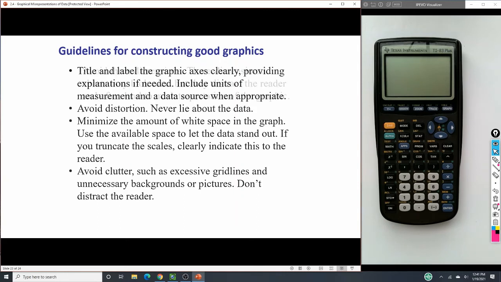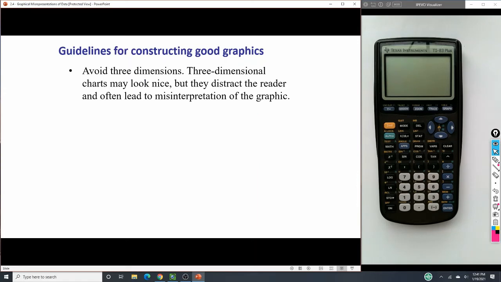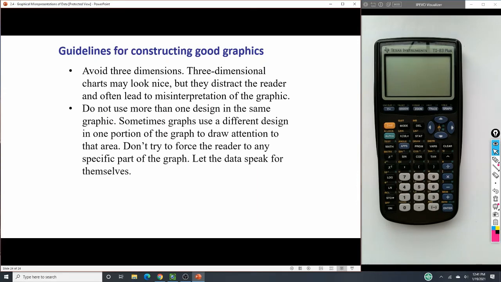Avoid three-dimensional graphs. They look great, but they often misrepresent the graphic. Also try to avoid multiple designs that make us focus on a certain area compared to others. We want the data to speak for itself. And finally, avoid relative graphs devoid of data or scale. We want things that are clear and concise. All right, so those are the things that we're going to need for 2.4.